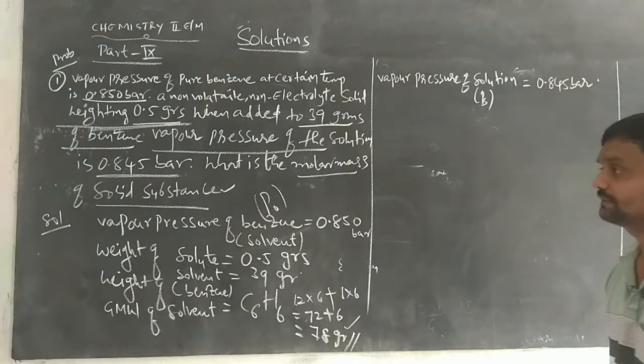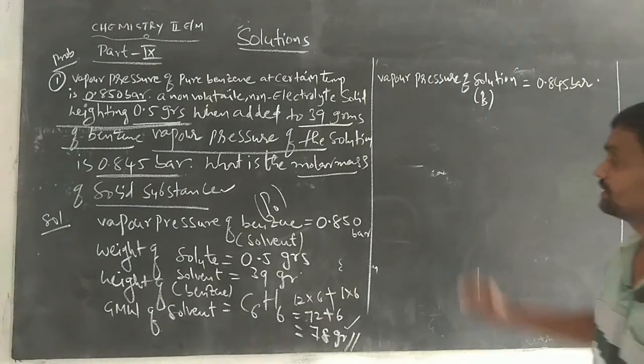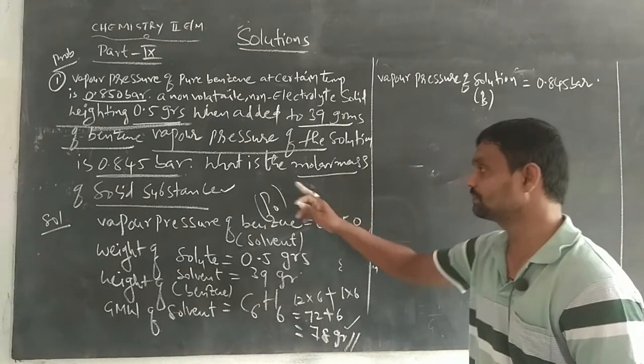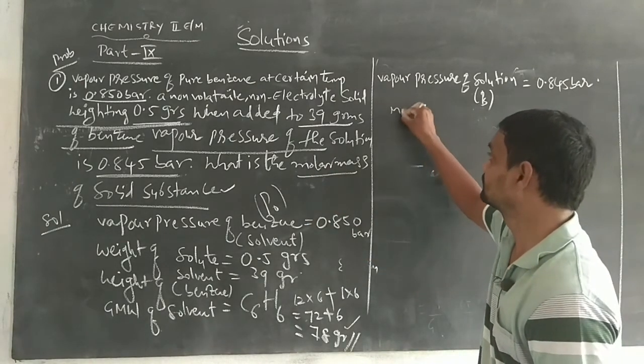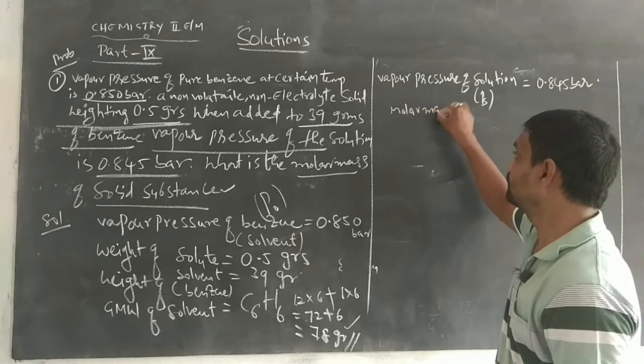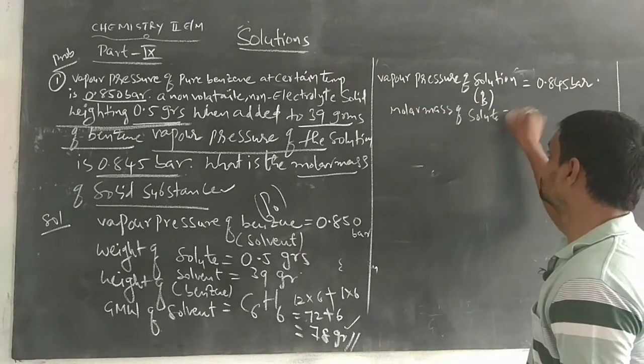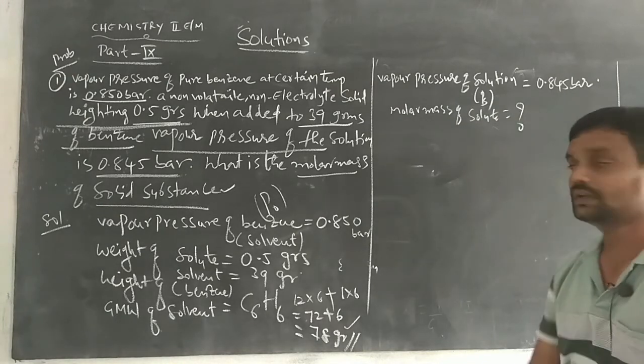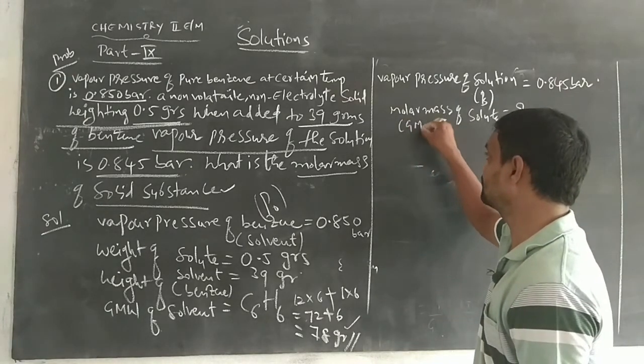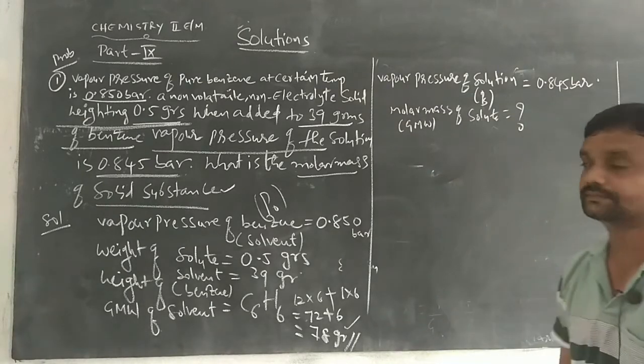And from this data, we will find the molar mass of the solute. Molar mass of the solute is the gram molecular weight of the solute.